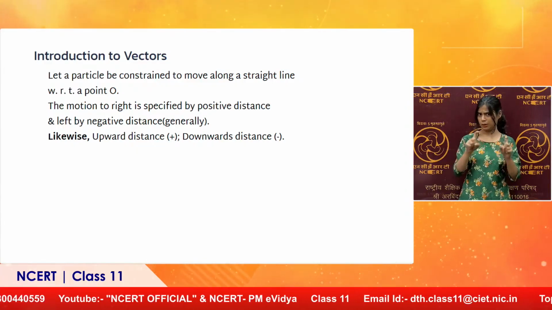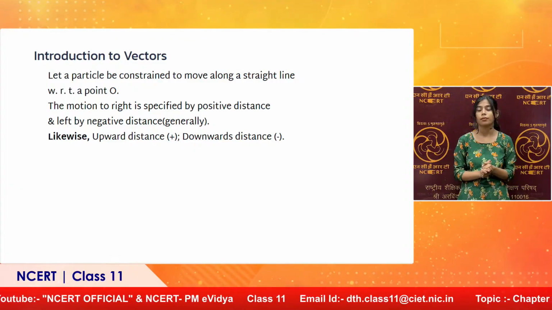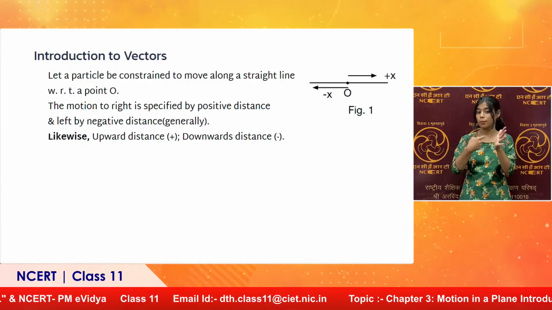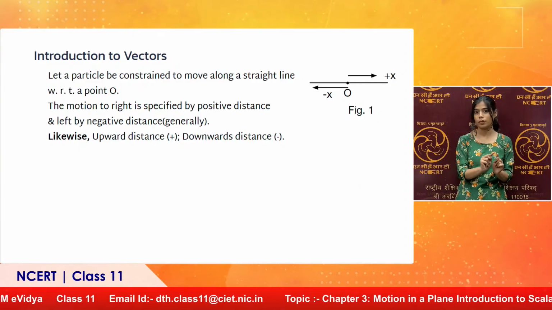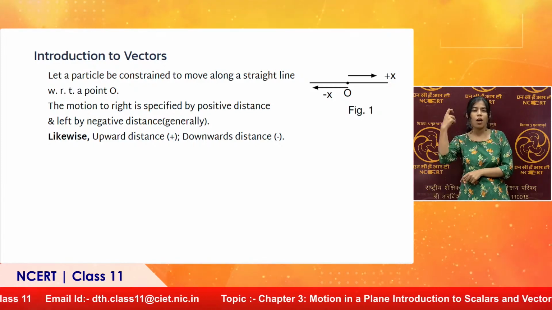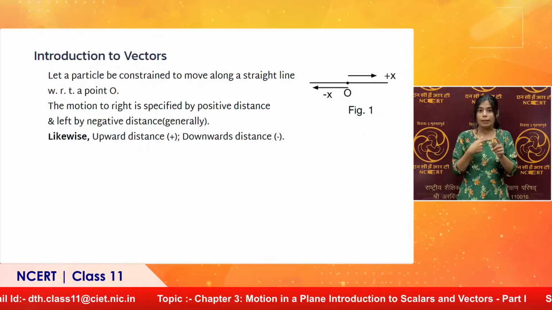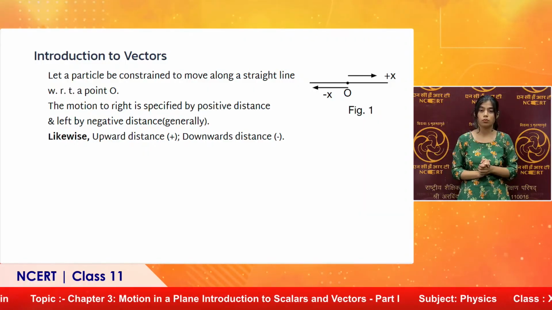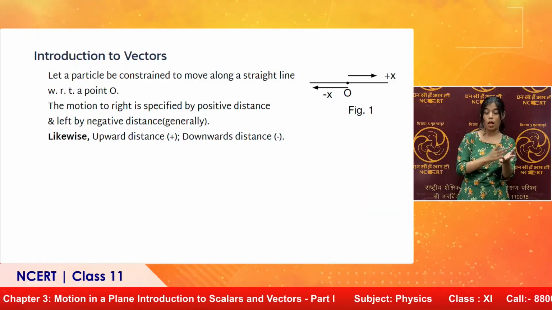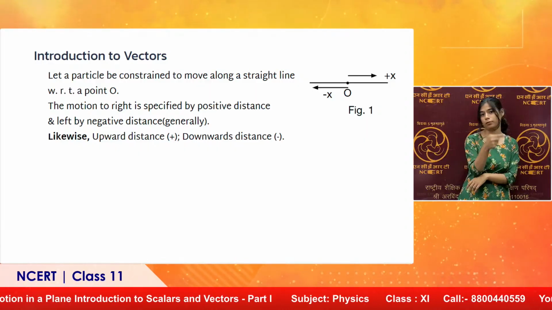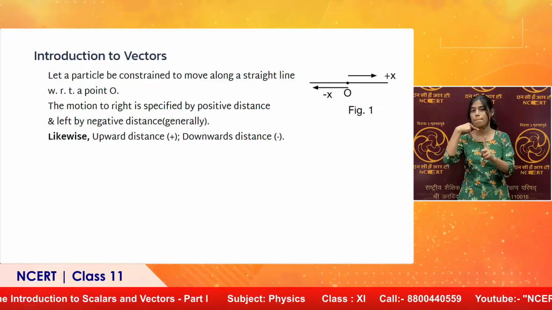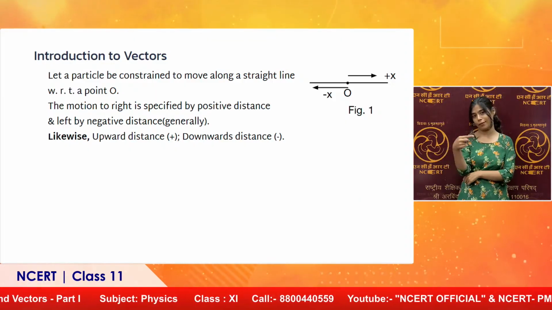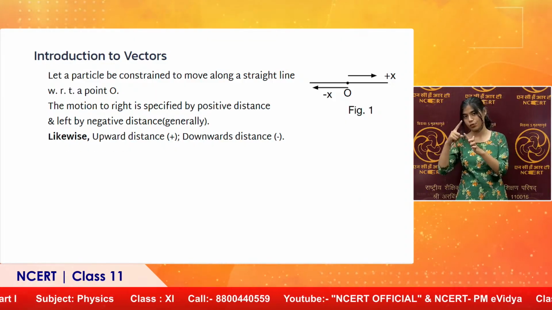Suppose we have a particle constrained to move along a straight line with respect to a point O. O is the reference point which we generally call origin. For simplicity, here in this example we have assumed that this particle is constrained to move only along a straight path. The distances to the right of O we by convention take as positive, to the left of O we take as negative. And above O distances can be taken as positive, vertically above O, and vertically below we can take the distances as negative. So, this is convention. You can use different conventions, it is your choice.